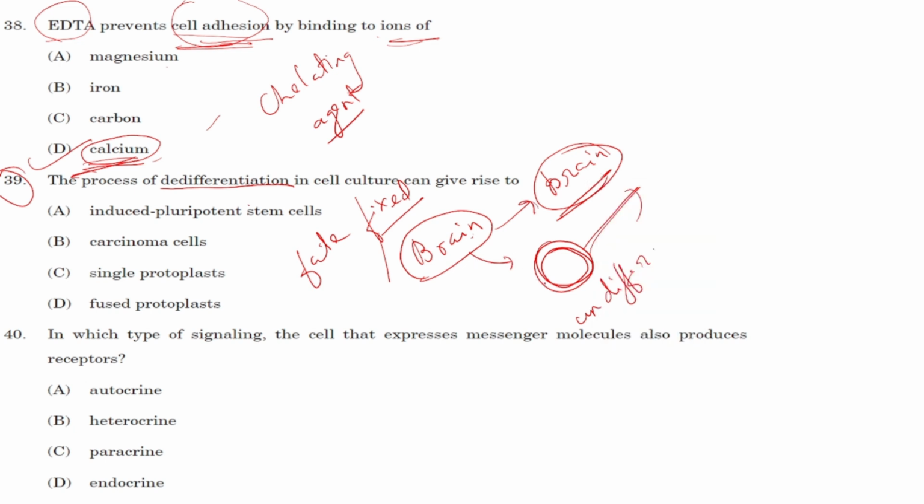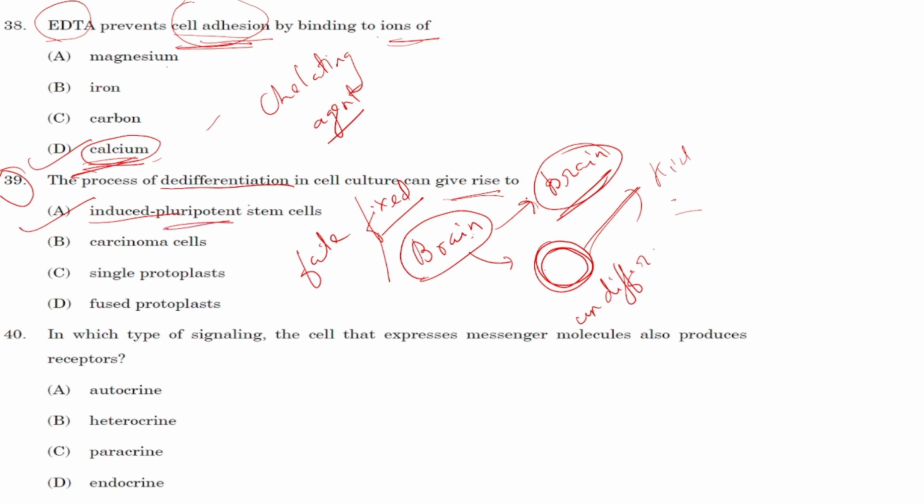But if it becomes undifferentiated, this brain cell can give rise to kidney cells, skin cells, hair cells, any type of cells. So this is called de-differentiation. I hope the concept is clear. The process of de-differentiation in cell culture can give rise to, option number A will be the right answer, that is induced pluripotent cell.